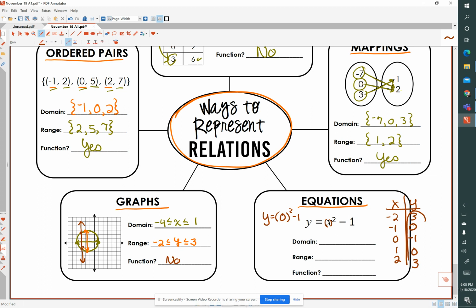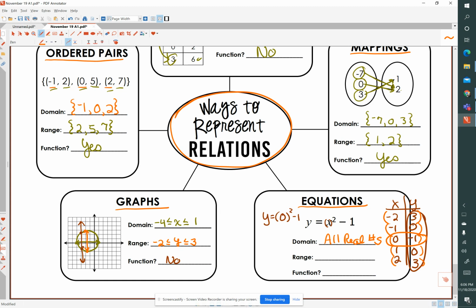And if you were to graph these values, so let's say we turned them into ordered pairs, put parentheses around them, you would see that this function would pass the vertical line test, but you would also see that the domain is all real numbers, but the range would be, this is our clue right here, okay?